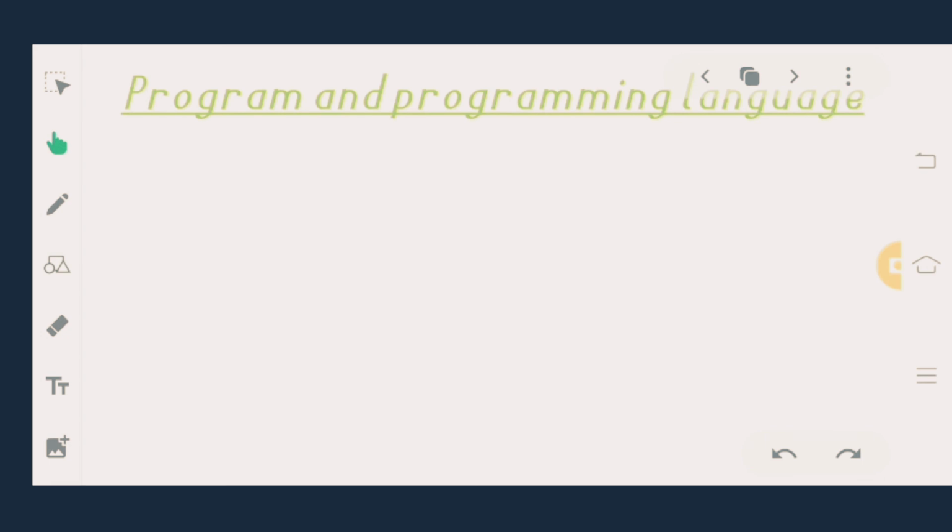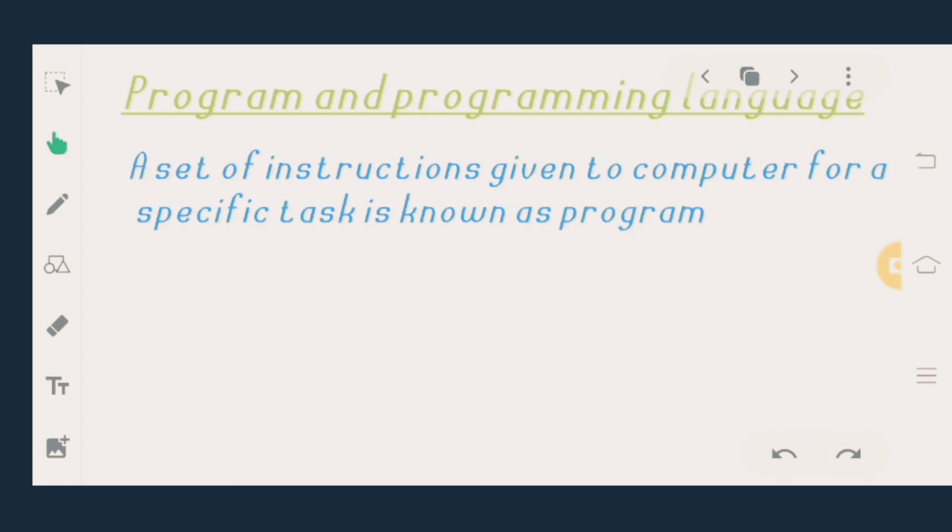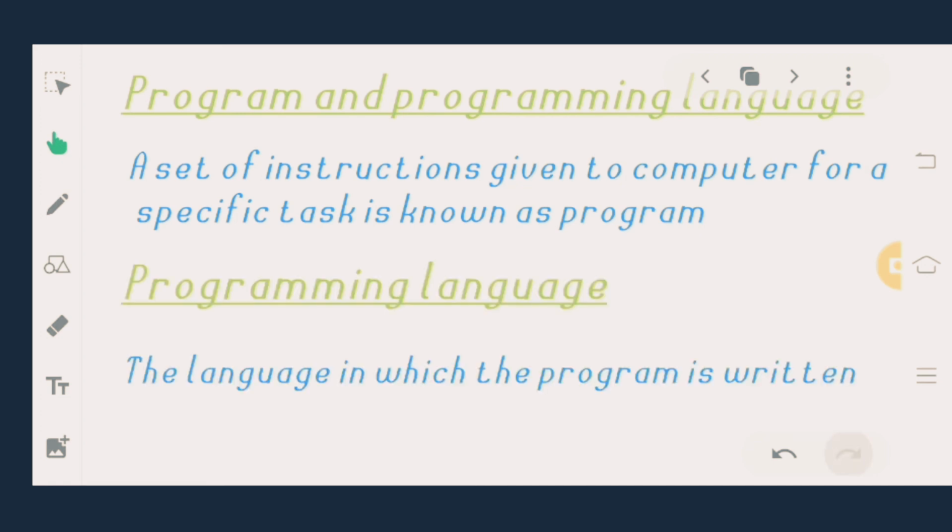Before starting the high level and low level languages, we have to understand what is program. A set of instructions given to the computer to perform a specific task is known as a program. Any instructions which are given to the computers is known as a program. What is programming language? The language in which the program is written is known as a programming language.